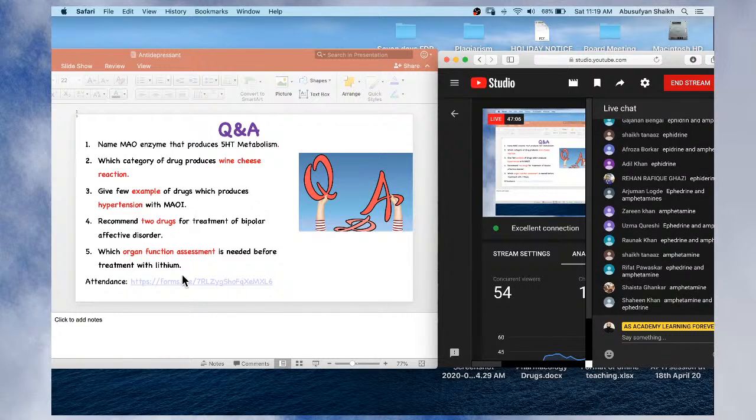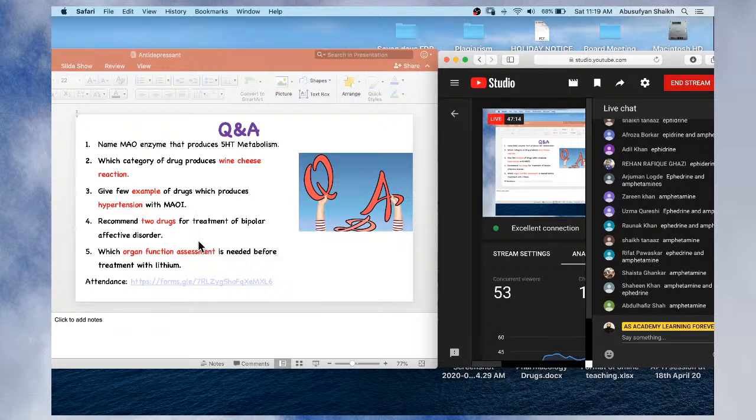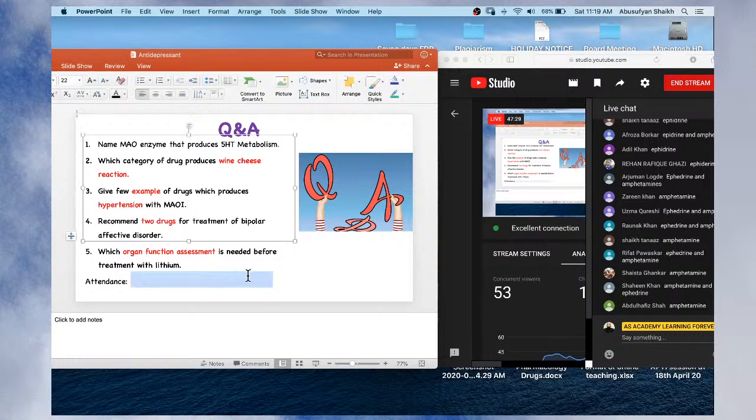Very right. My next question is, recommend two drugs for treatment of bipolar affective disorder. Which two drugs are we using for treatment of bipolar affective disorder, in case of mood swing?